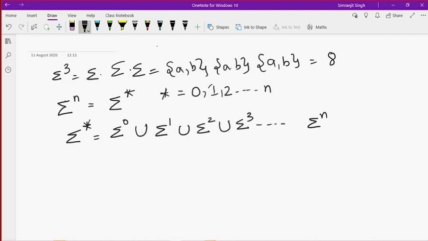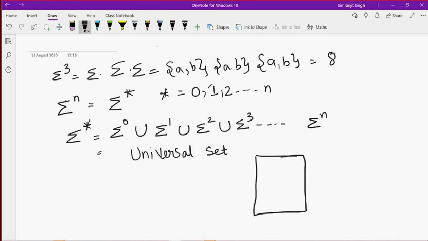So I just want to tell you that this star can be 0, 1, 2, 3, or any value. This is the power of sigma. This sigma star is also called the universal set. Why am I calling it a universal set here? Because the sigma star contains 0, 1, 2, 3, 4, 5, 6, 7, 8 up to n values.